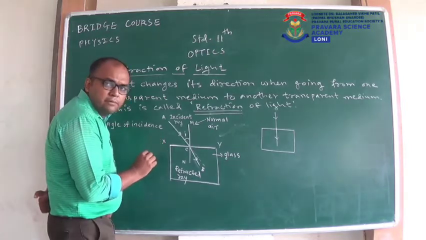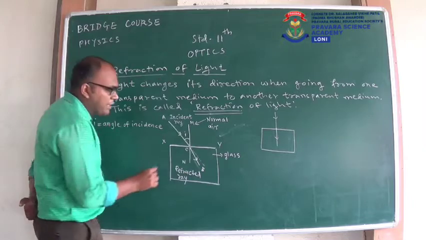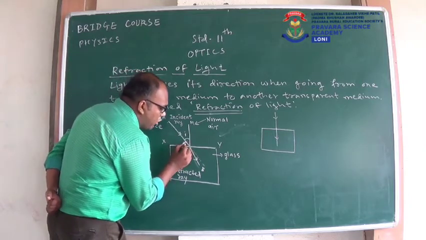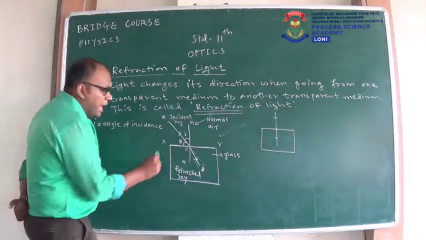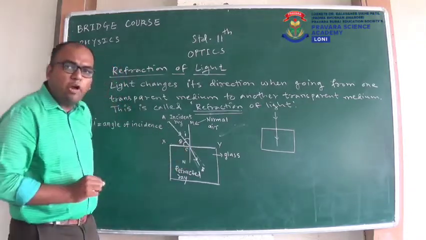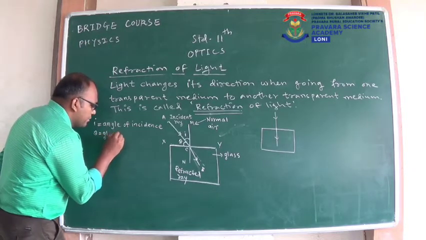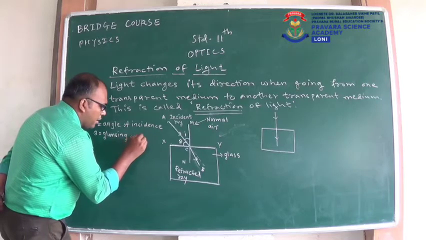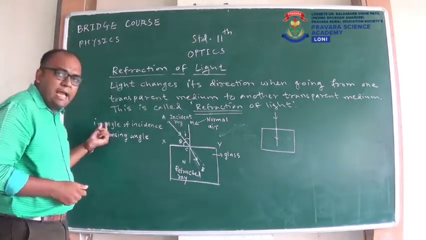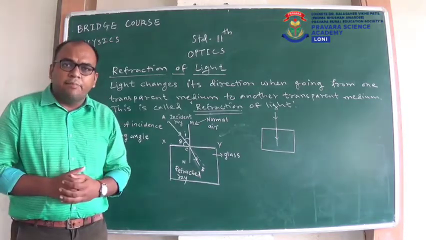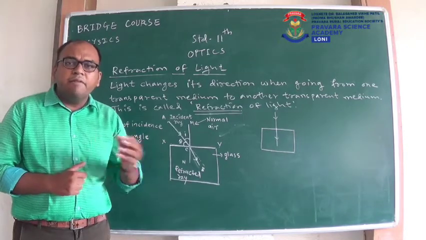Now, the angle between the incident ray and the surface we call theta, that is the glancing angle. Remember, the angle between the incident ray and the surface is called the glancing angle. So theta will be our glancing angle. Many students get confused between this theta and I. Suppose in a CET exam, a question is asked that the incident ray is making an angle of 40 degrees with the surface.